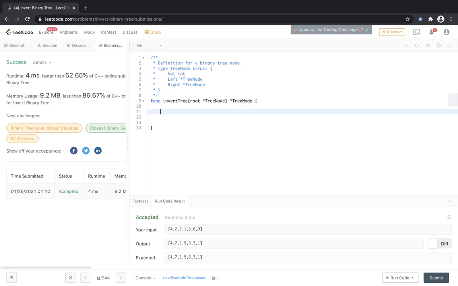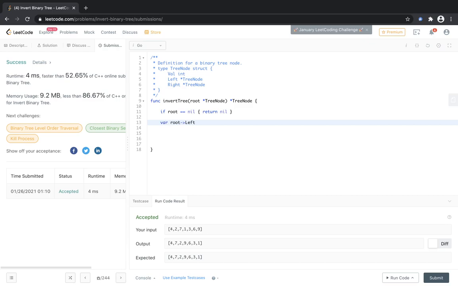So instead of null we have nil here. If root is equal to nil, return nil, and this is the base condition. But if it is not so, then we have root. Actually, this is very similar to C++ only.